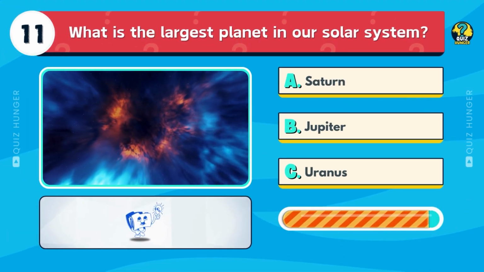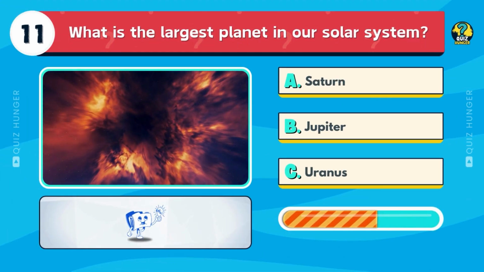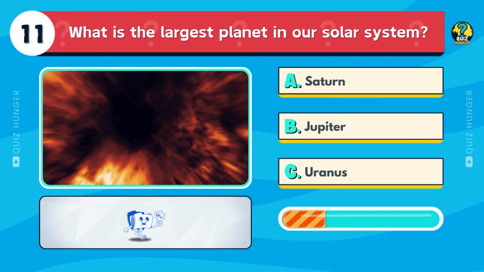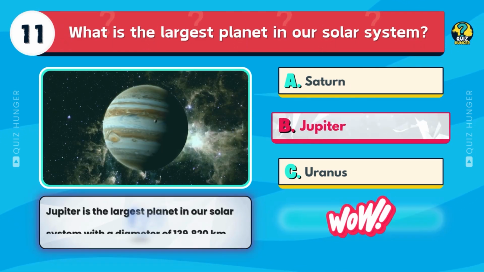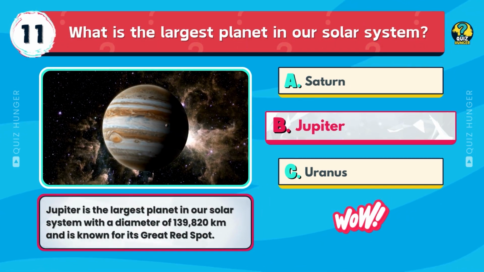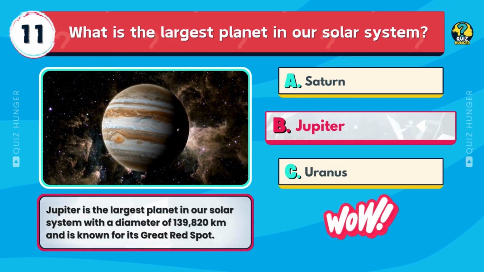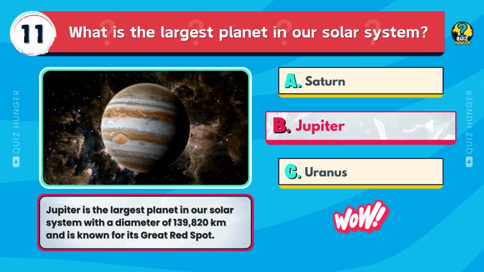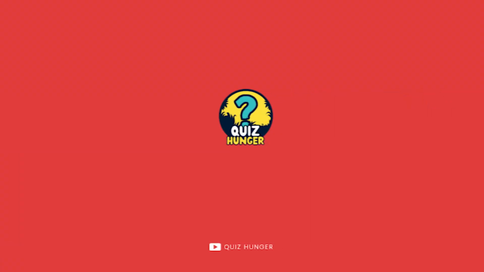What is the largest planet in our solar system? Saturn, Jupiter, or Uranus? Jupiter is the largest planet in our solar system with a diameter of 139,820 kilometers and is known for its great red spot.